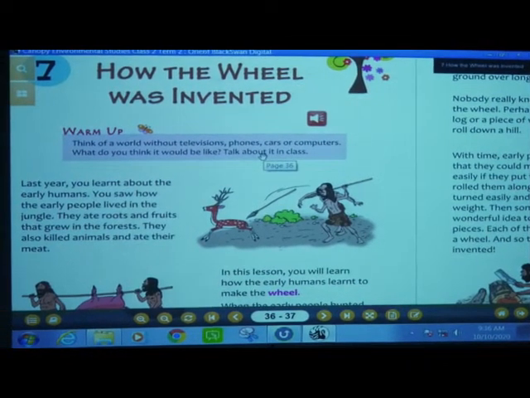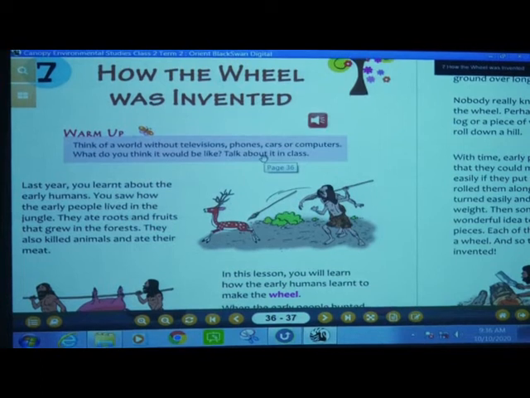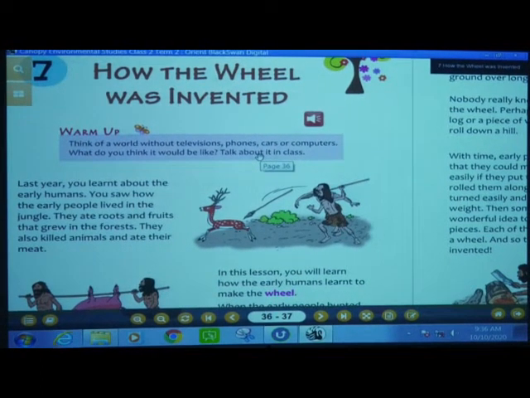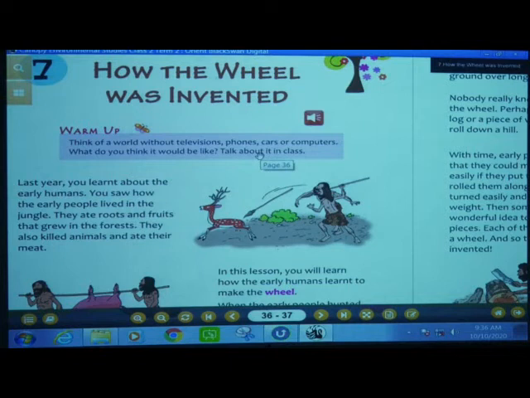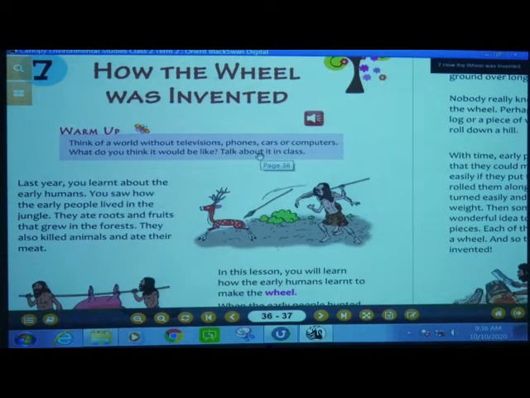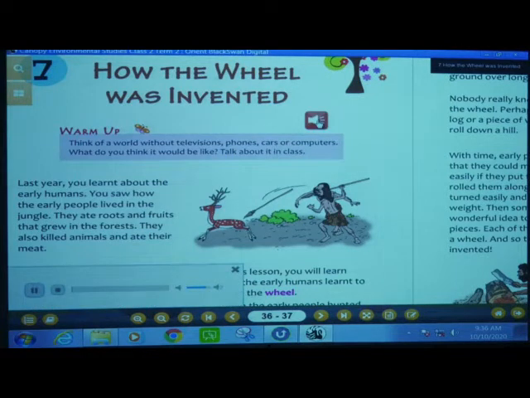Tell me, you have seen the different means of transport. For example, bus, car, vehicle, all this you know. Can you tell which is the main thing common in all these? Yes, the main thing is which? Wheels, isn't it? The wheels are the common thing in all of these. So, can you tell me how this wheel was invented? Today we are going to see how the wheel was invented. See here.